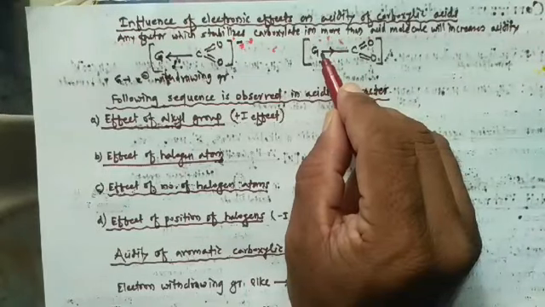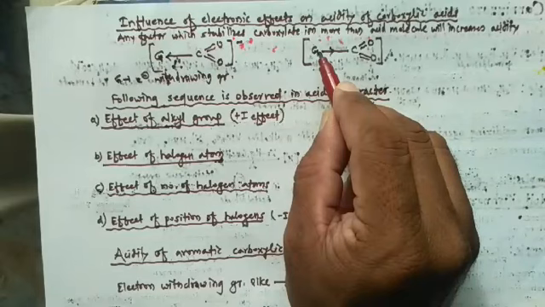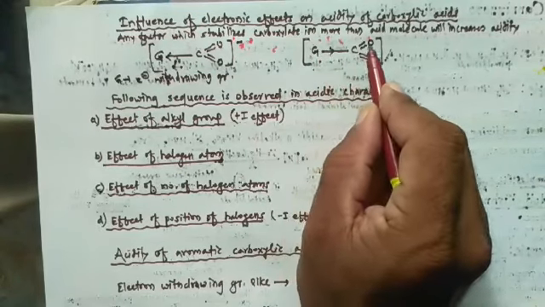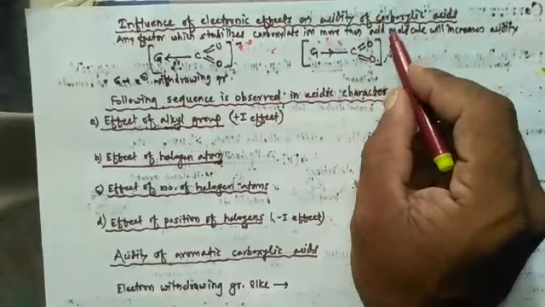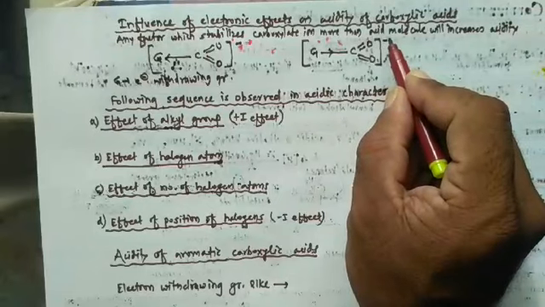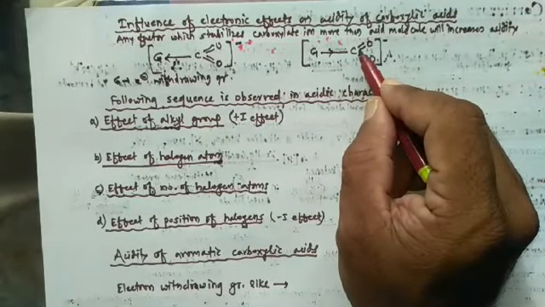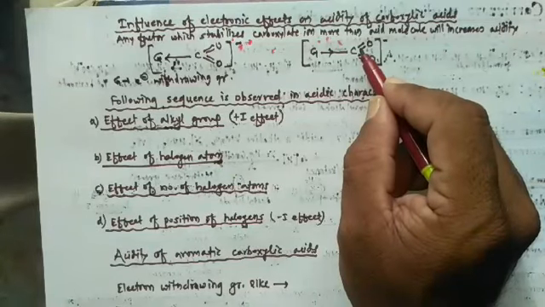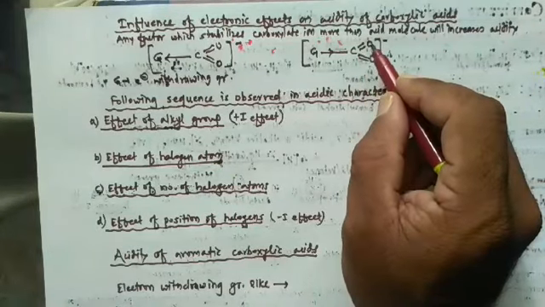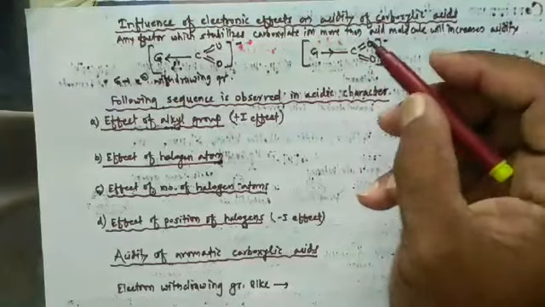This electron releasing group intensifies the negative charge on the carboxylate ion and makes it unstable, and thus acidity decreases.